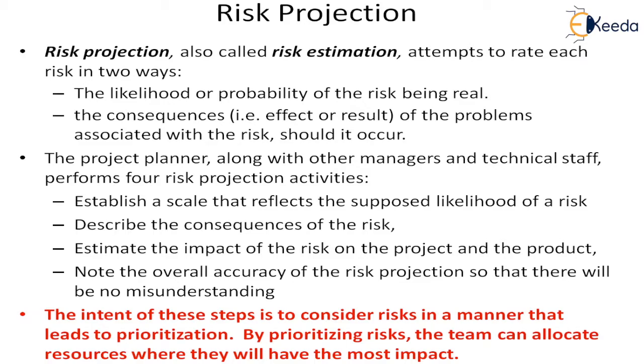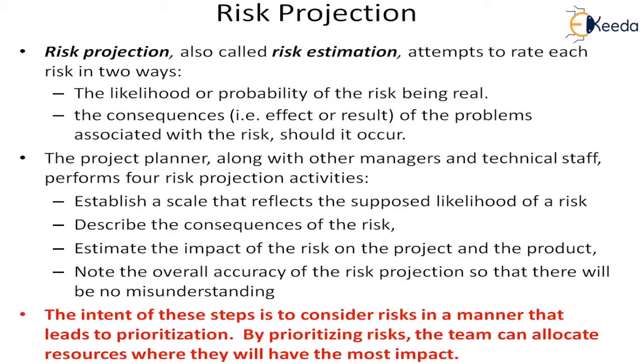Then they will note the overall accuracy of the risk projection so that there will be no misunderstanding. So whatever they have done, the risk impact and the probability, they will recheck and review it, so that it is well understood.